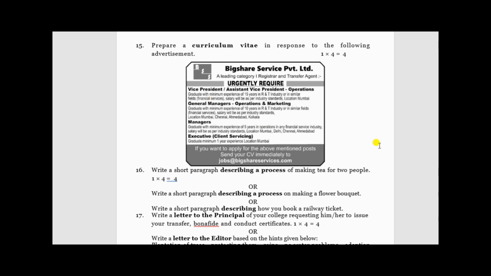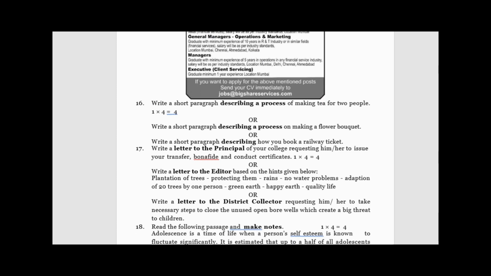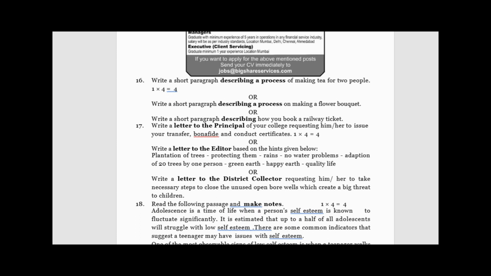And then question number 16, it's about a process. You have to write this in a paragraph. Previously in the question paper there used to be 2, and out of 2 you had to write 1. Now the choice has been increased, so out of 3 we have to write 1.